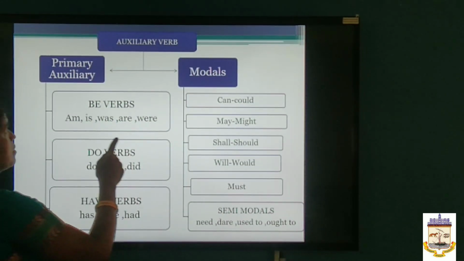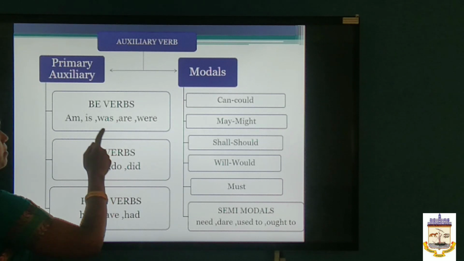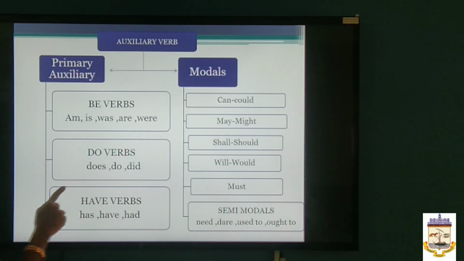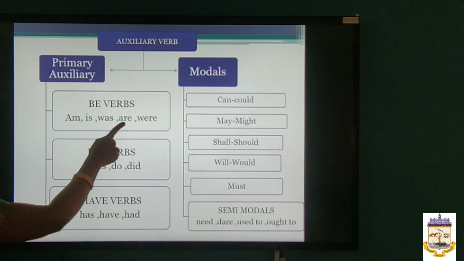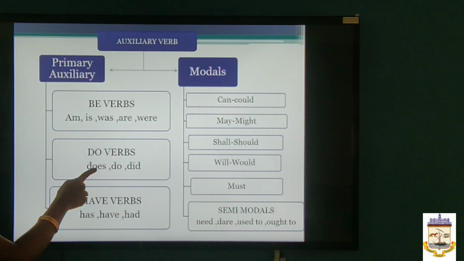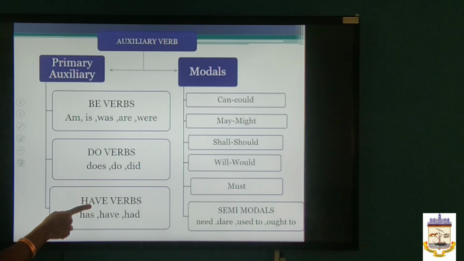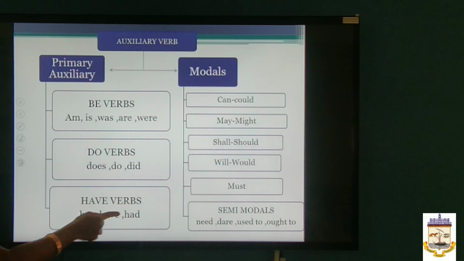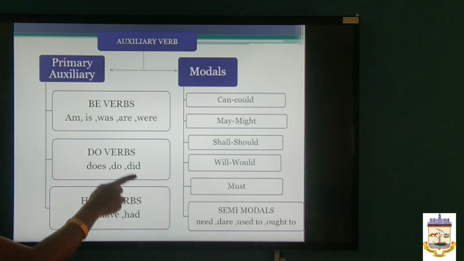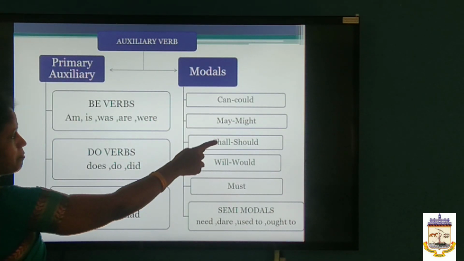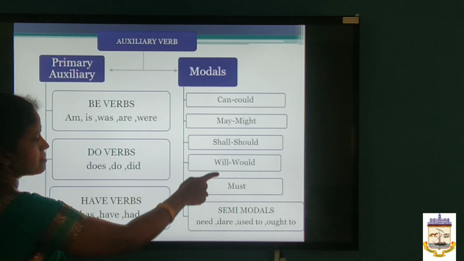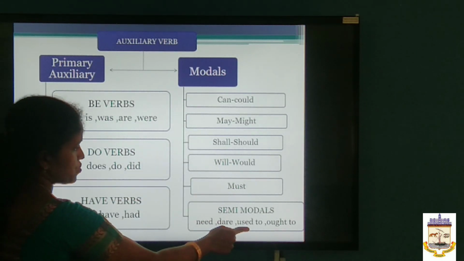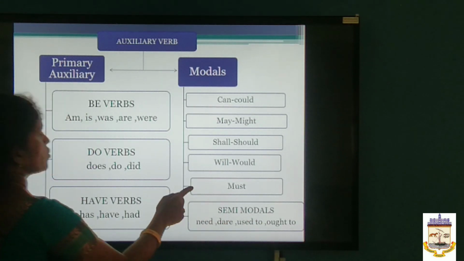Auxiliary verbs: there are primary auxiliary verbs and modals. Be verbs, do verbs and have verbs are primary auxiliary verbs. Am, is, was, are, were are be verbs. Does, do, did are do verbs. Have, has, had are have verbs. Can, could, may, might, shall, should, will, would, must are modals. Need, dare, used to, ought to are semi-modals.